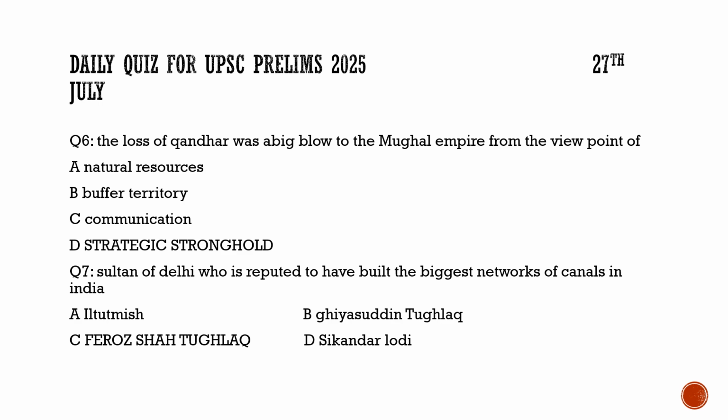Now coming to the question number 7, here the question says, Sultan Abdali, who is reputed to have built the biggest network of canals in India, who is he? Who is the Sultan? Is it Iltutmish? Definitely not. Is it Ghiyasuddin Tughlaq? No, not him also. Is it Sikandar Lodi? Not him also. It is definitely Feroz Shah Tughlaq who built the biggest network of canals in India during medieval India, during the Sultanate phase of Delhi. So for the question number 7, it is Feroz Shah Tughlaq.